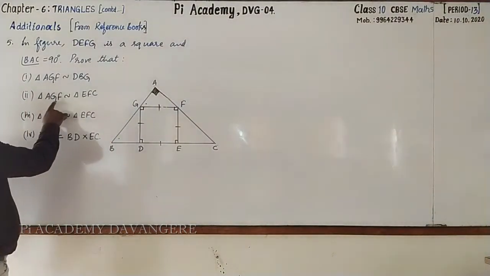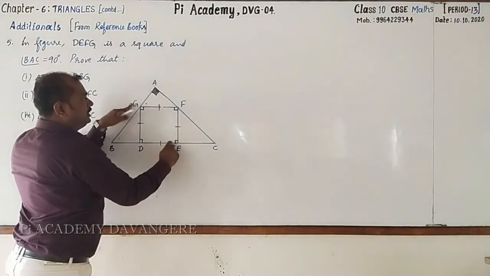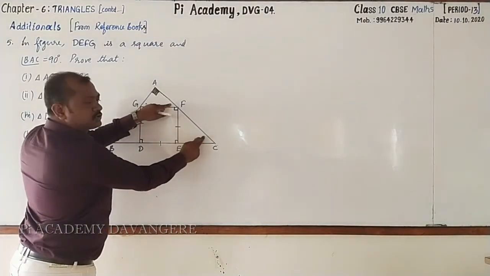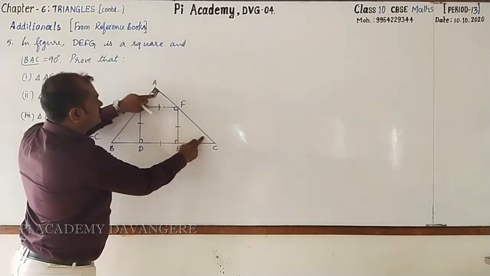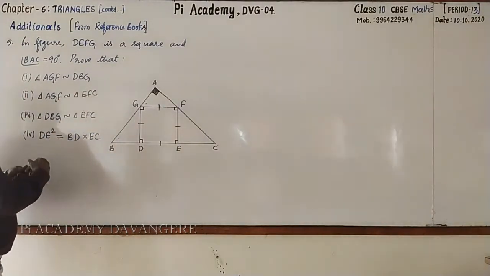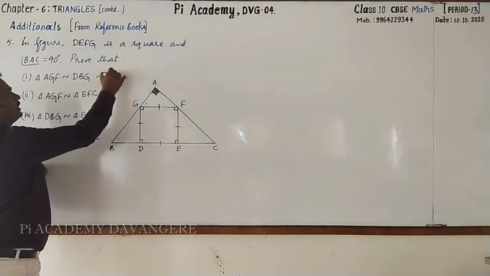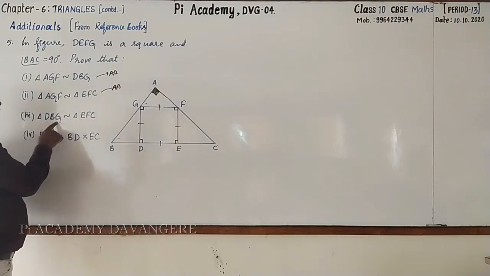Next, AGF, EFC. These two angles are equal. What is the reason? Corresponding angles. It is 90 degrees, it is 90 degrees. So by AA similarity, again, these two triangles are similar. This is by AA, this is by AA. And what about DBG and EFC?